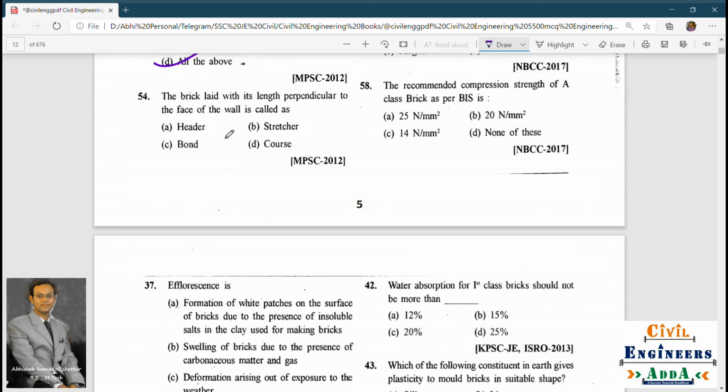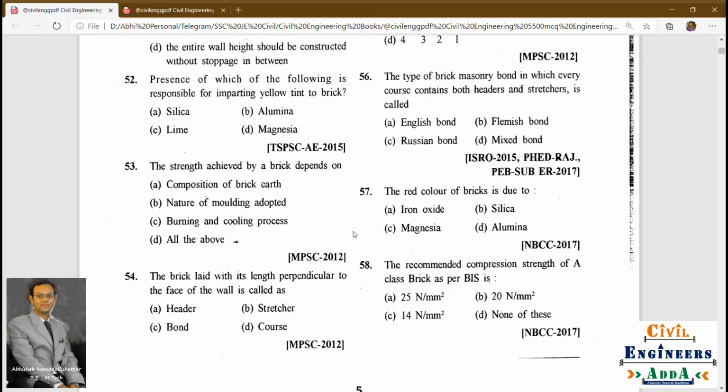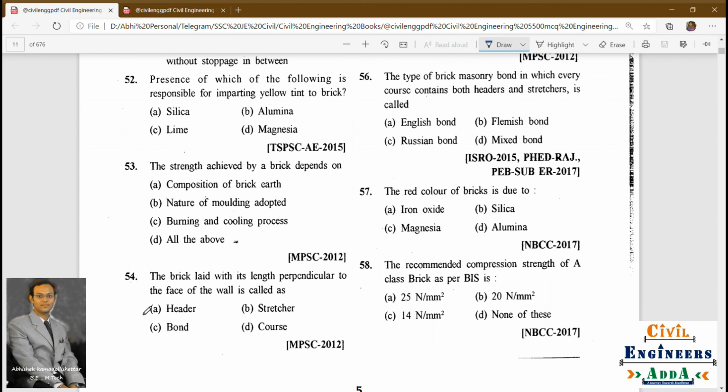Next one: the brick laid with its length perpendicular to the face of the wall is called. That is a very easy question. Okay, it's a jackpot. So the answer for 54th question is the header. Header is the answer because the brick is laid with its length perpendicular to the face of the wall. This is wall and this is brick, so this is a header here. So header will come in the front face, so the answer is header.